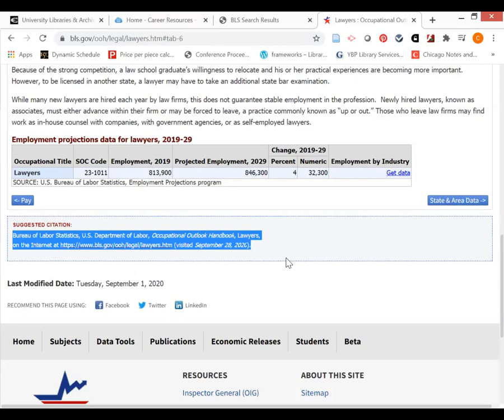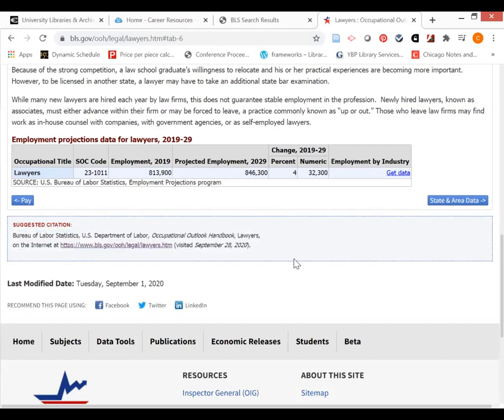for Composition 1. So you could copy this citation and you could paste it into a working bibliography, but you will need to double check that against any online help or other type of aids that your professor or your instructor has given you to see what might need to be corrected to make this into a correct MLA format. So again, please do keep that in mind.